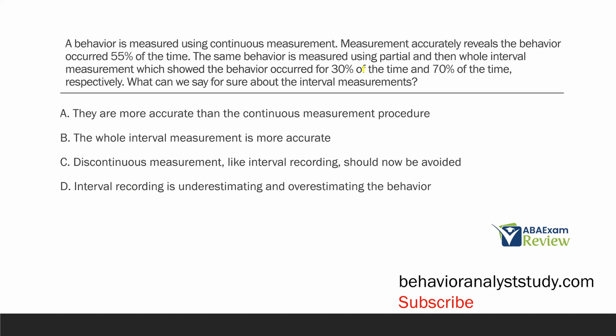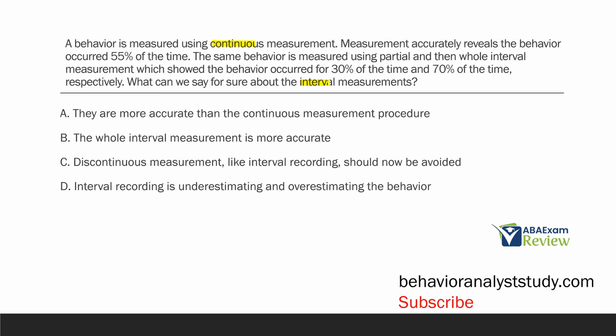The behavior is measured using continuous measurement. Measurement accurately reveals the behavior occurred 55% of the time. The same behavior is measured using partial and then whole interval measurement, which showed the behavior occurred for 30% of the time and 70% of the time, respectively. What can we say for sure about the interval measurements? So let's think about this question. It's kind of a combination continuous question and interval question, but we're really focused on the interval piece of this.